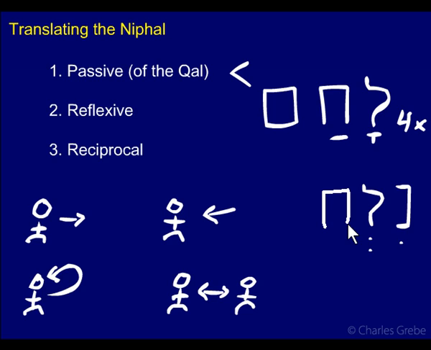Nilcham, which is how you would write the Niphal perfect 3ms, occurs 167 times, I think, according to my count using Accordance. So this verb occurs almost exclusively in the Niphal, and what it means is to fight. This would be he fought, which is active in sense, right? That's not like any of these main meanings. So sometimes a verb will have a meaning that is none of the main meanings. Again, just look it up in the dictionary. In the next three modules, we'll take a look at each of these separately and give examples.